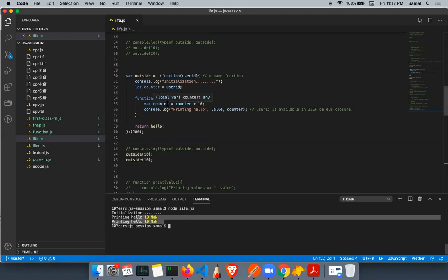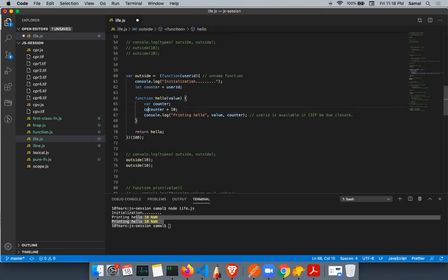Because var is hoisted, indirectly it is as if the variable is declared and undefined. Undefined plus 10 is NaN. Next time I call this function again outside, because now the variable is locally declared again, it will be NaN, right?